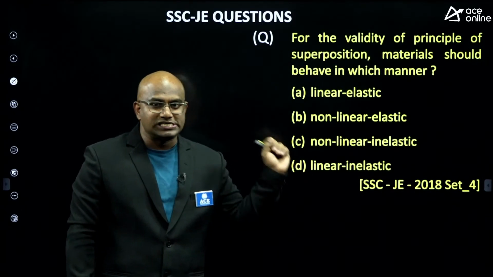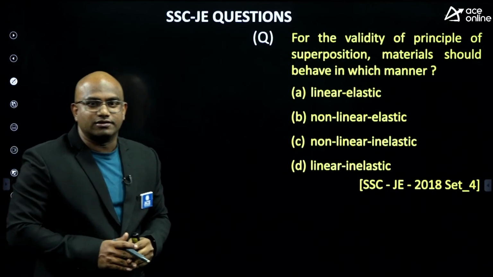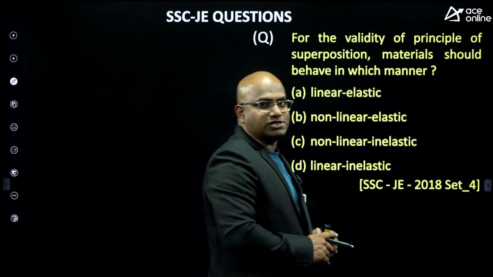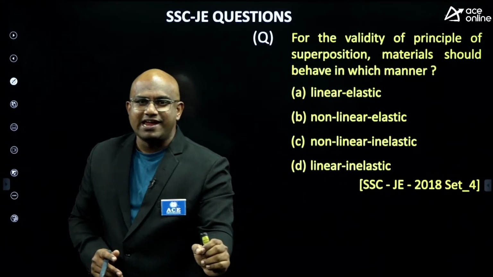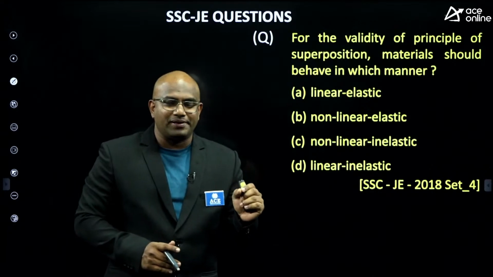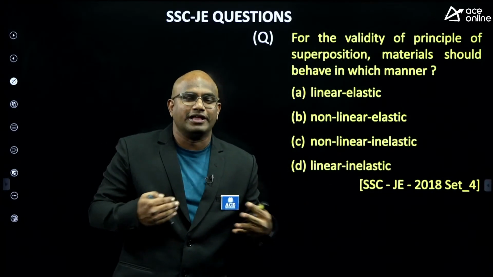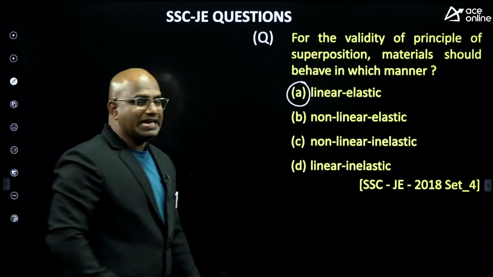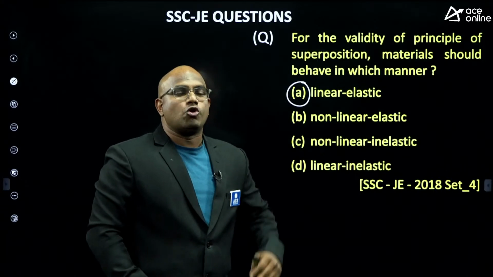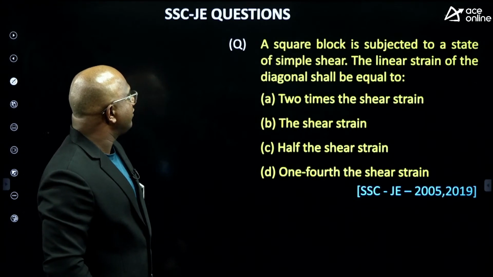The validity of the principle of superposition. The material should behave in which manner? As we discussed in the class also, guys, the principle of superposition is valid only when the cause and effect have a linear relationship, especially for a linear elastic material. Only then is this principle of superposition valid, guys. Are you getting an answer, everyone? Next,